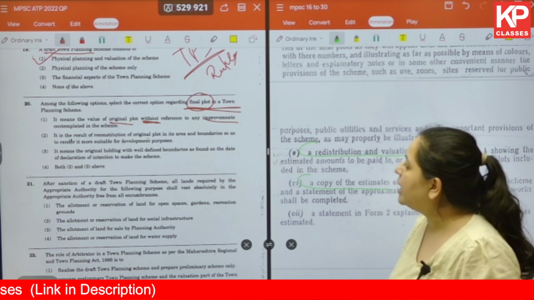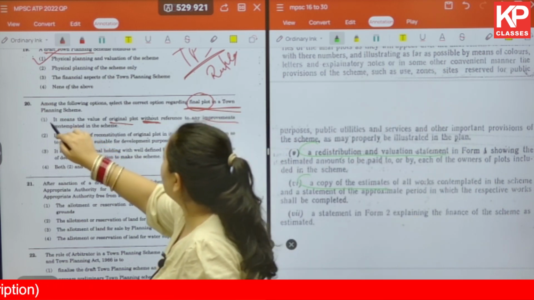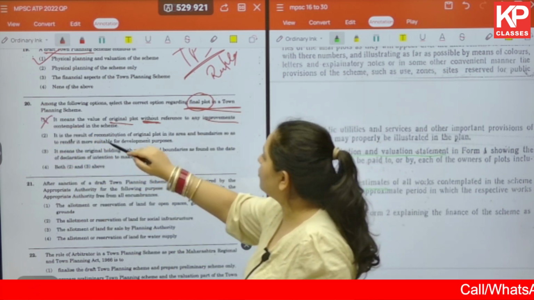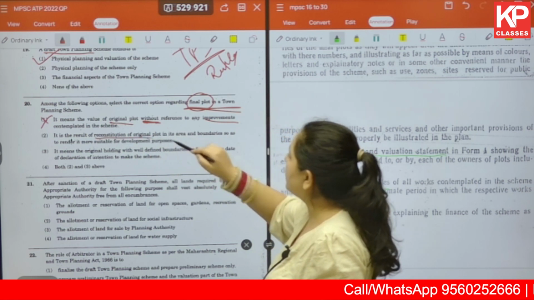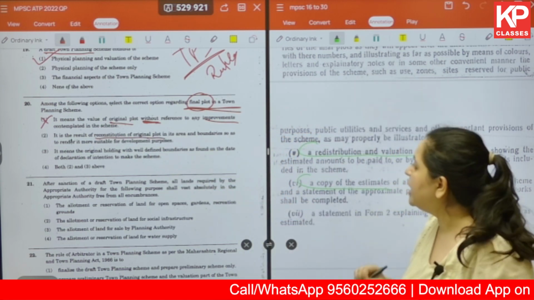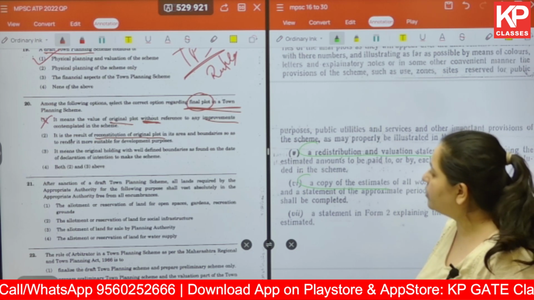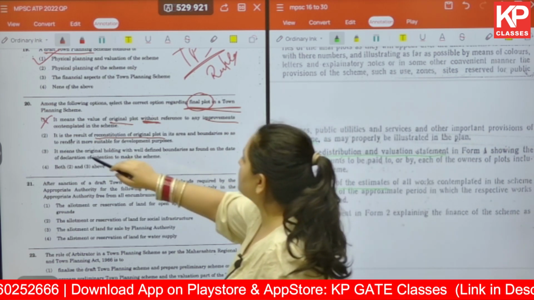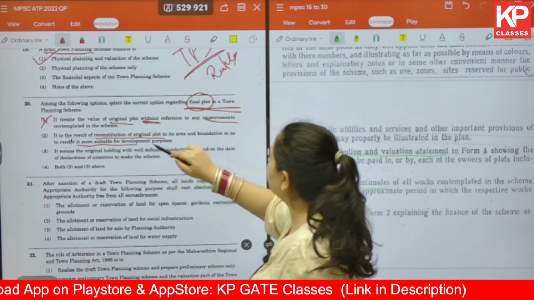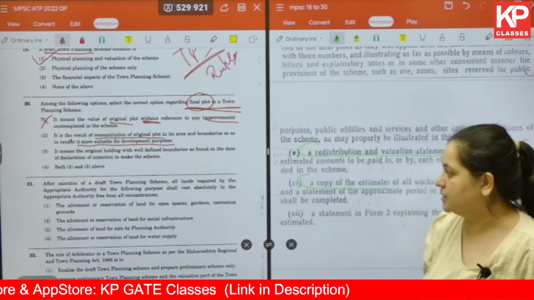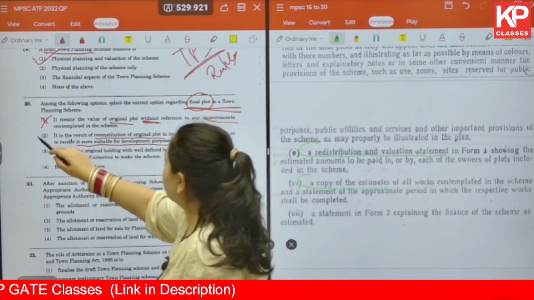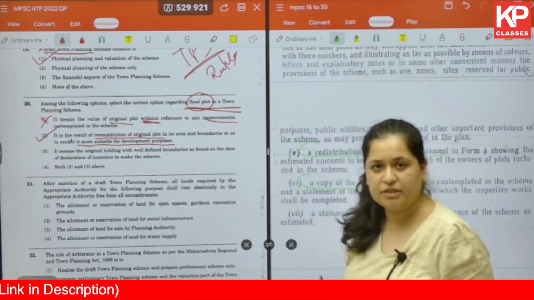The second one: it is the result of reconstitution of the original plot. So some work has been done on the original plot. Reconstitution of the original plot and its areas and boundaries so as to render it more suitable for development purposes. Okay, this is the correct answer. Let us look at the other options as well.